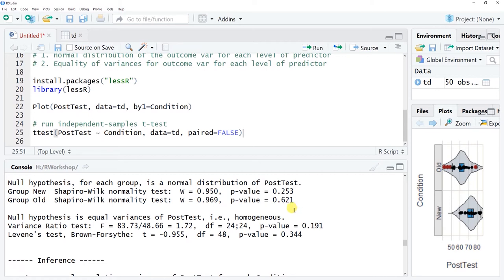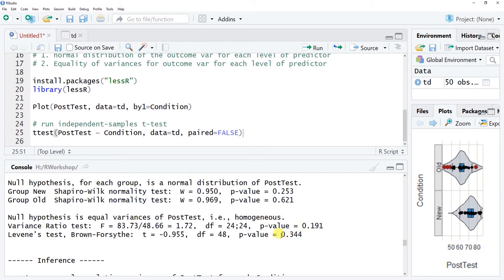Now, what about that equality of variances? Well, there are a couple of tests here. The one we're going to use is Levene's test, which is fairly common. Levene's test tests the equality of variances assumption between the two levels of that predictor variable for the outcome variable that we're interested in. Here we get our test statistic and degrees of freedom, but what we're interested in is the p-value, which, just like the Shapiro-Wilk normality test, has a null hypothesis that these variances are homogeneous or equal to each other. So if we would like to meet the assumption of equality of variances, we actually want this p-value to be non-significant.